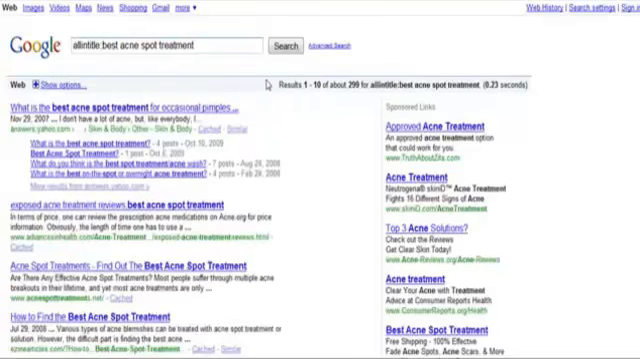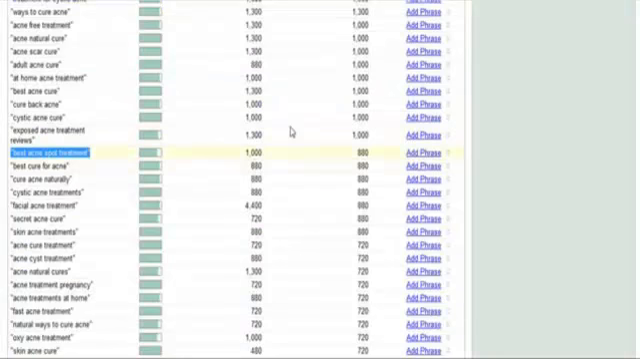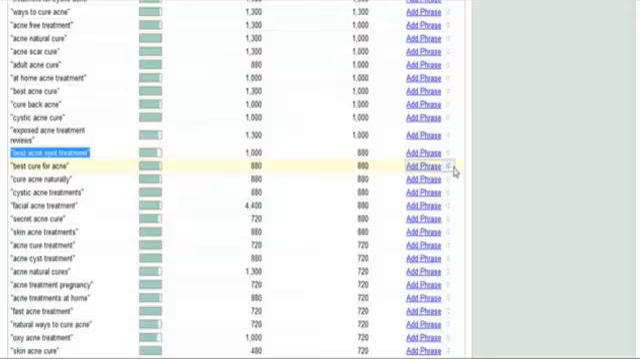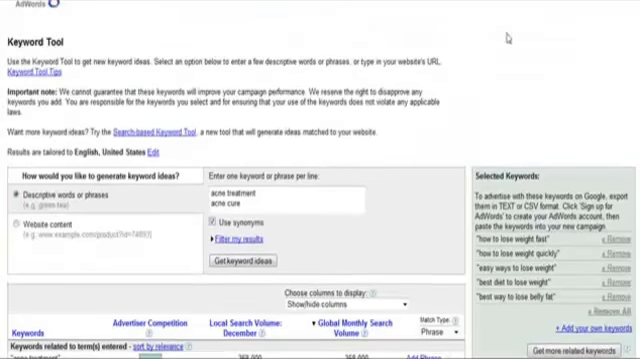And we can see, this one right here, 299 sites competing for that. You see Yahoo Answers comes up, so that tells you. You see EzineArticles, that tells you just there alone that there's a good chance of ranking if you went after that keyword phrase. And you notice still it gets about 1,000 searches per month. So best acne spot treatment might be a good article for you to consider writing. So you just choose Add Phrase and go on to the next one. So you can see here how this is going to work.